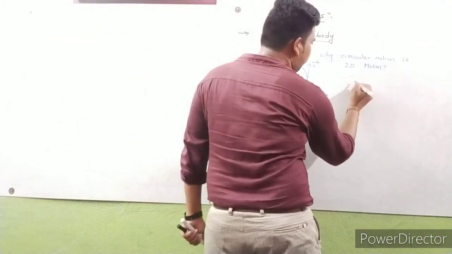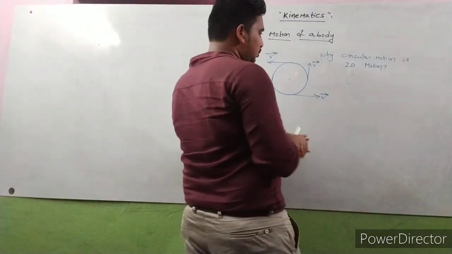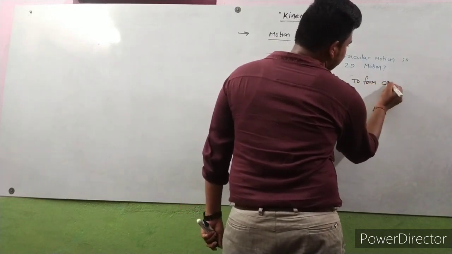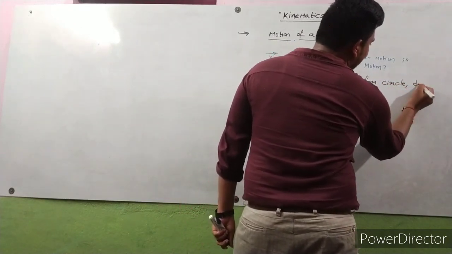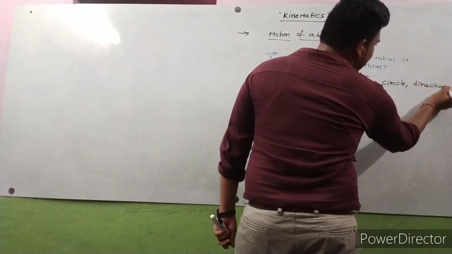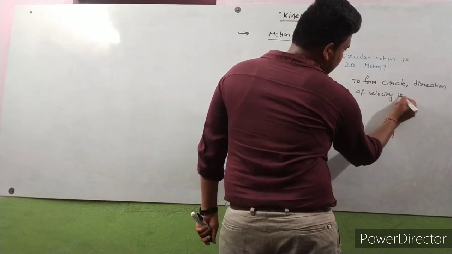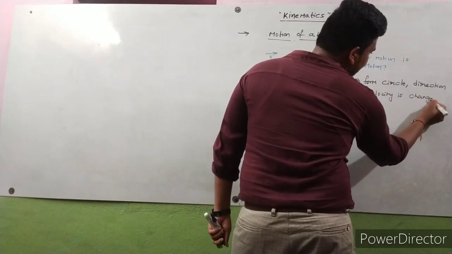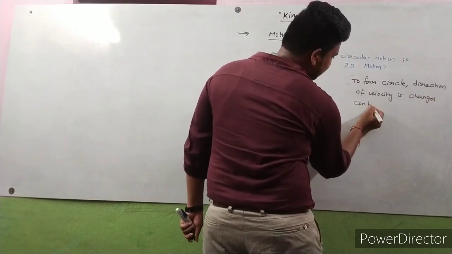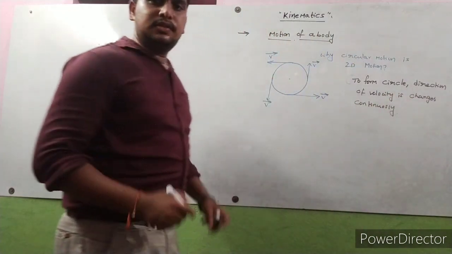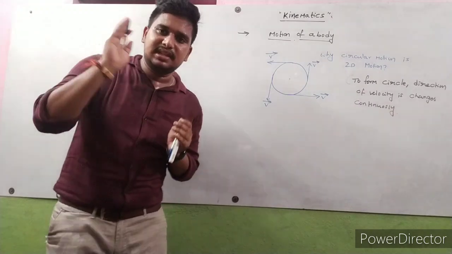To form a circle, the direction of velocity changes continuously.